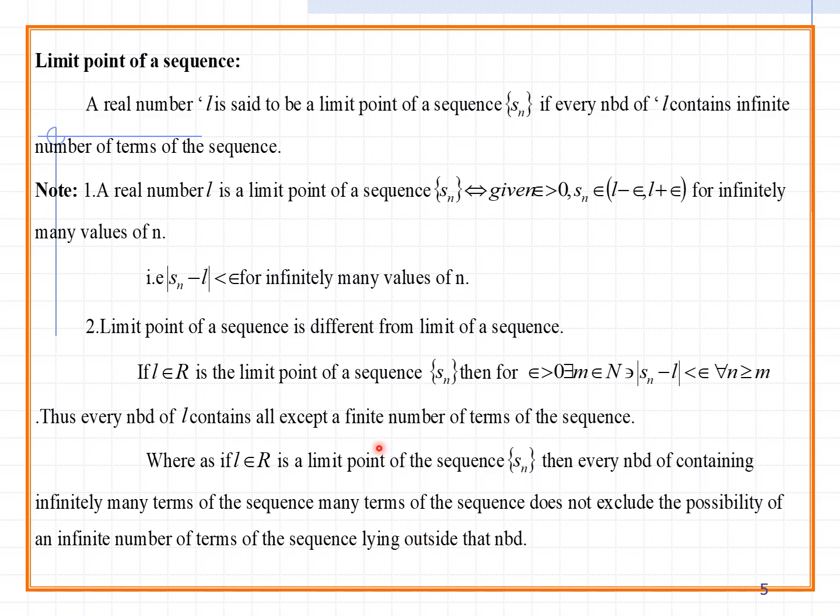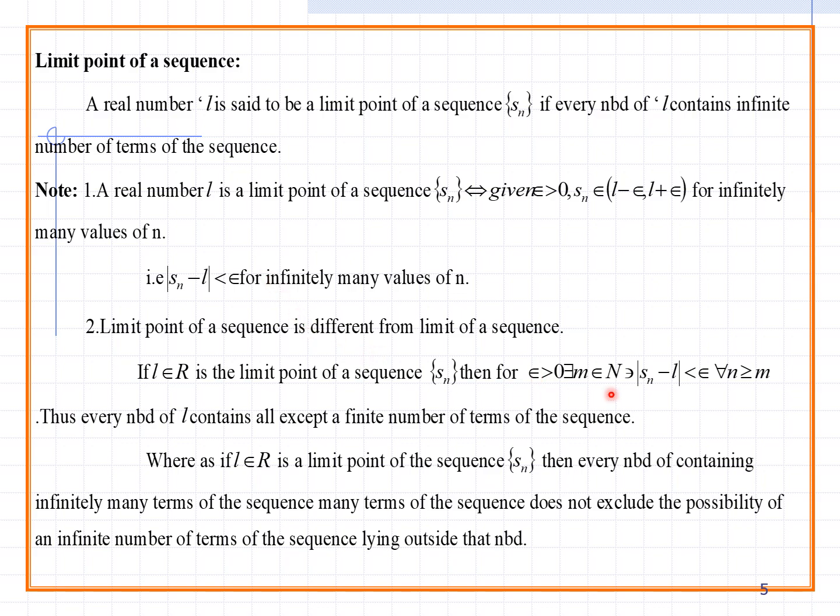Let us observe the two simple points here. For example, how can we describe the neighborhood? L is 1; subtracting 0.2 gives 0.8, which is in the neighborhood, and at the same time 1 plus 0.2 is 1.2, which is also in the neighborhood. How can we say these values? Modulus Sn minus L less than epsilon. Here you can remember that the values near minus epsilon and epsilon are called a neighborhood. You can take many values here. That is the first point.